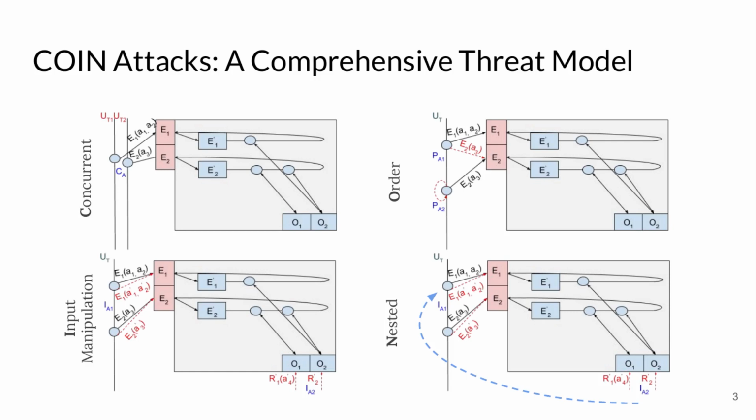Finally, there is another threat when the enclave is queried outside. The execution at that point could be hijacked to call another enclave function before the last call returns to the enclave. We call the 4 attack models combinedly the coin attacks, that is concurrency, order, input manipulation, and nested calls.